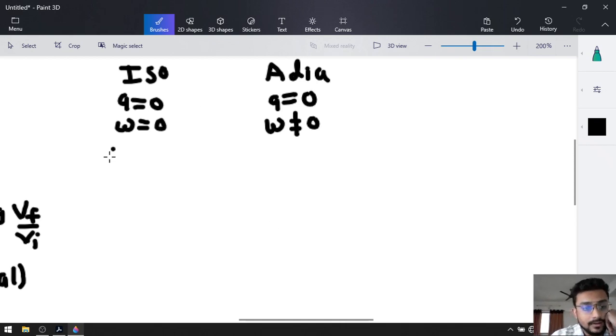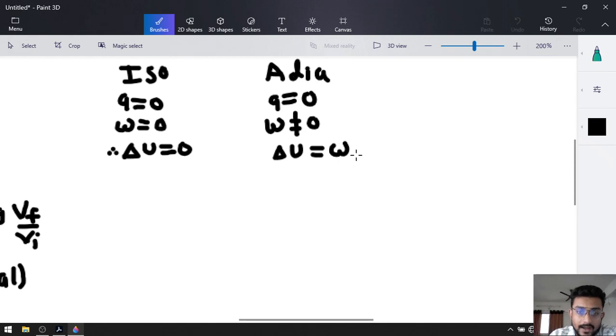Now, if work and heat both are 0, we know that the change in internal energy will also be 0. Whereas for the adiabatic process, we know that the change in internal energy will be equal to the work adiabatic, right? That was the difference between the isolated system and the adiabatic system.